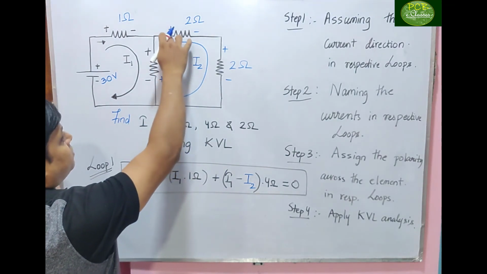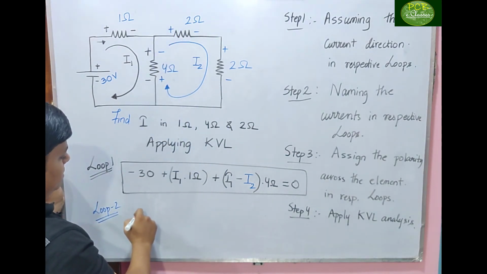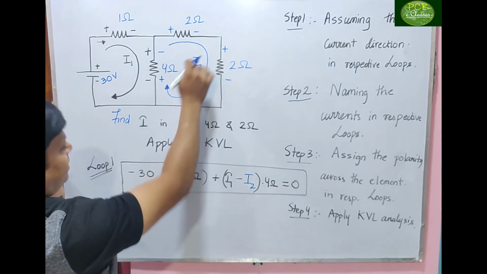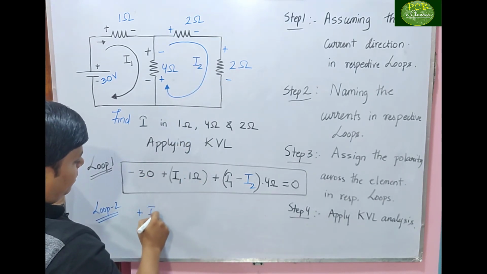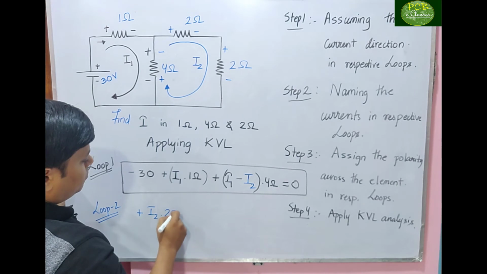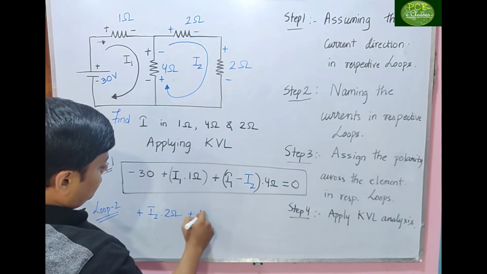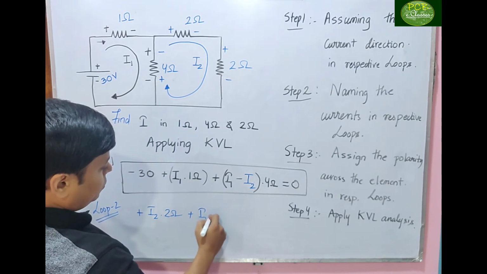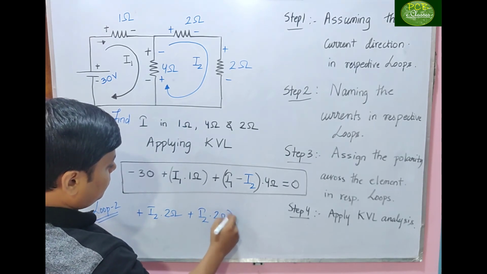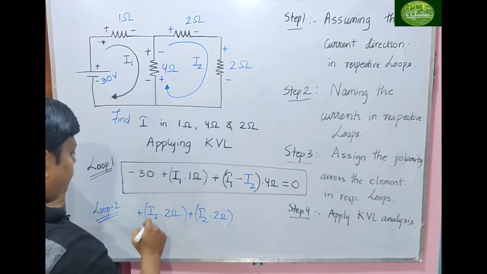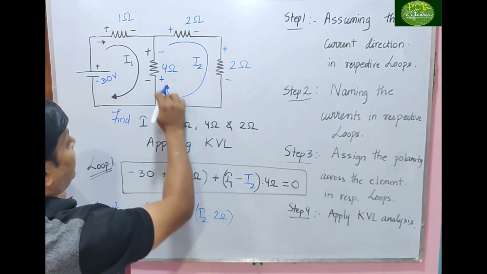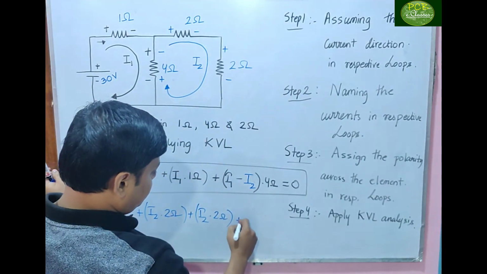It enters here positive, so I'll write plus I2 into 2 ohm. Next, it enters positive here too.